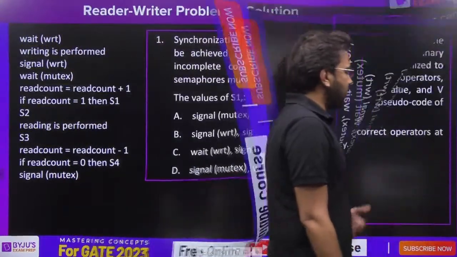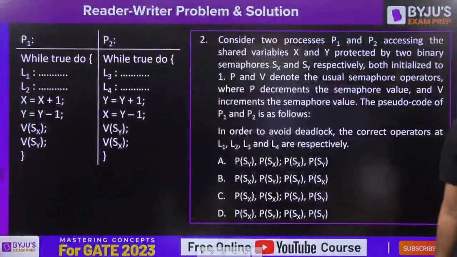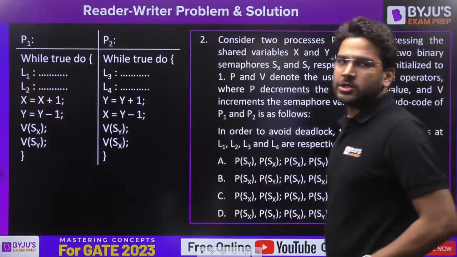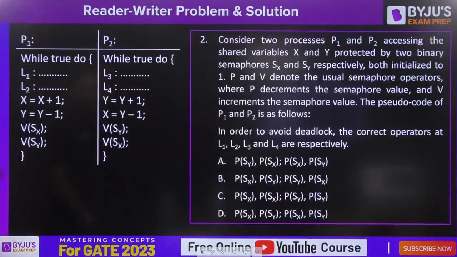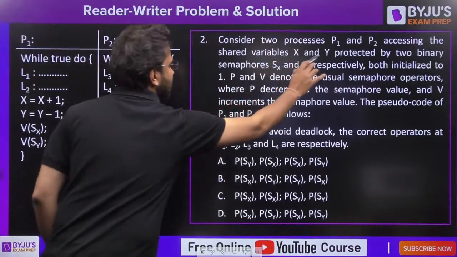The next question is not based on the readers writers problem, but yes, it is based on synchronization only. So try to answer this question also. Question number 2. You have two processes here, P1 and P2, accessing the shared variables x and y.